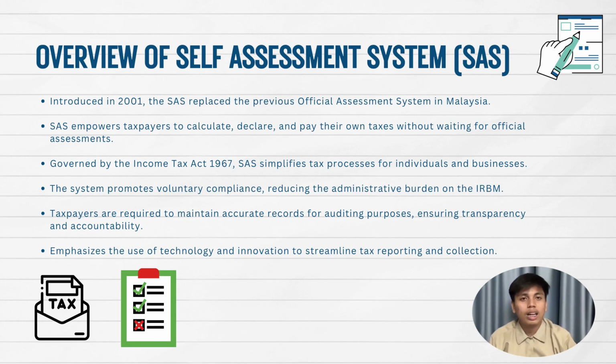It is governed by the Income Tax Act 1967. This system simplified the tax process for individuals and business owners. It also promotes voluntary compliance and reduces the administrative burden on the IRBM. The taxpayers are required to maintain accurate records for the auditing process, ensuring transparency and accountability. This system also emphasizes the use of technology and innovation to streamline tax reporting and collection.